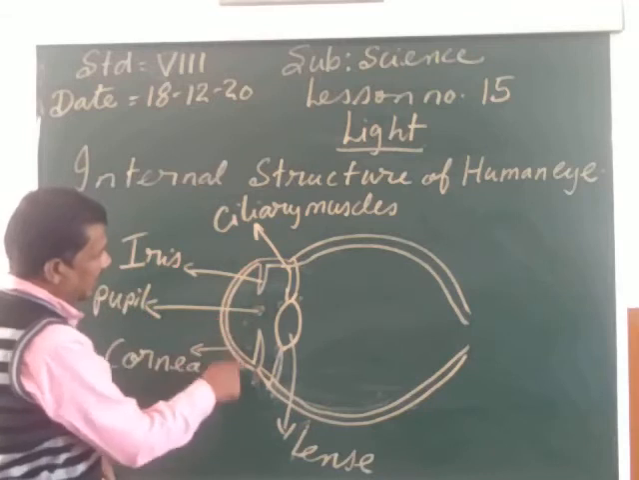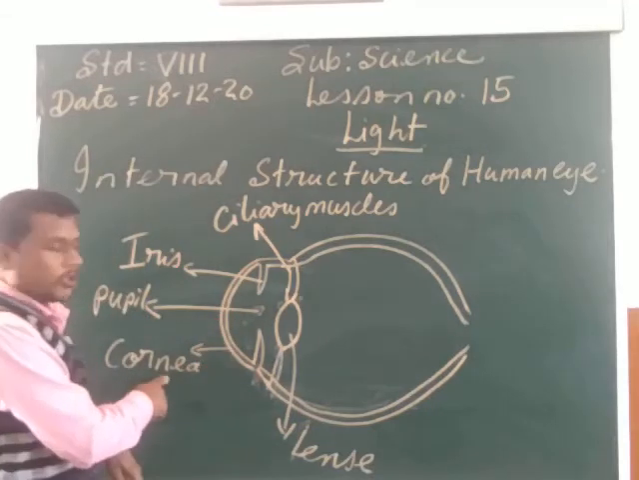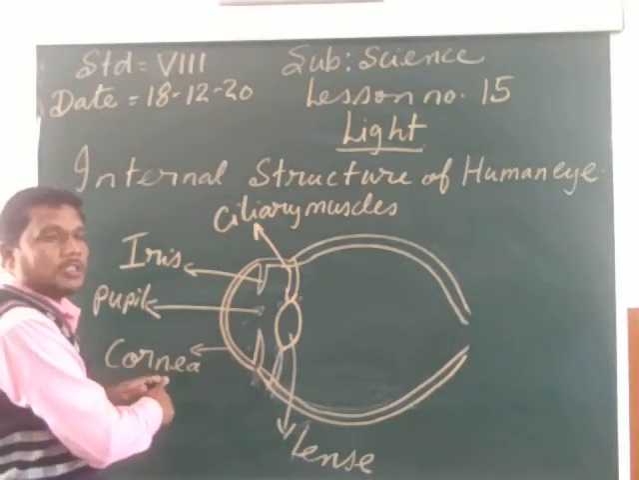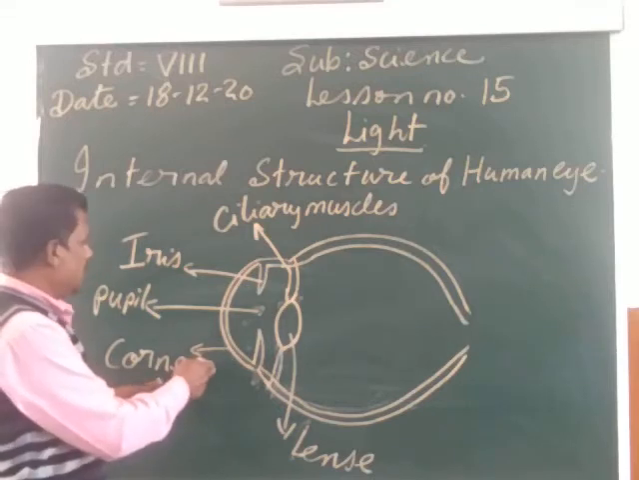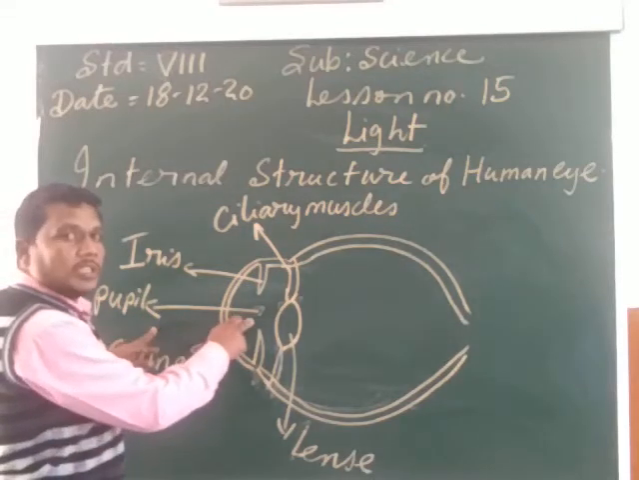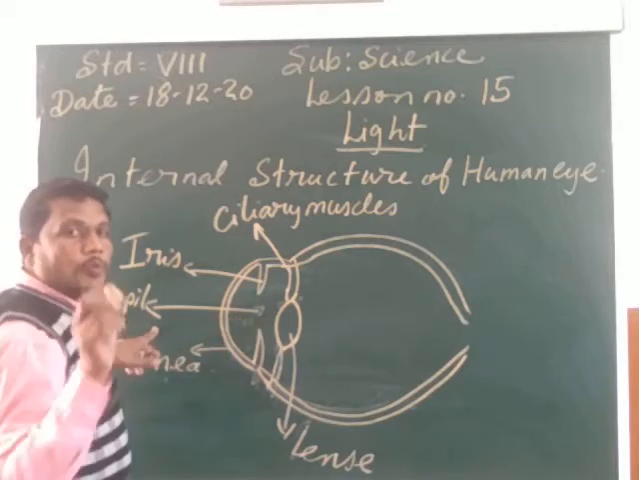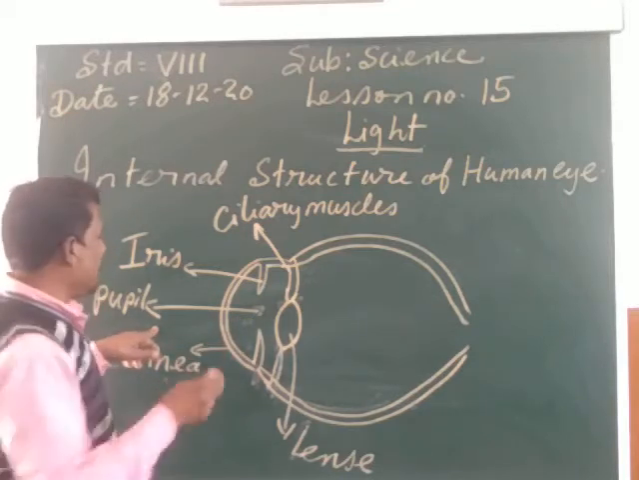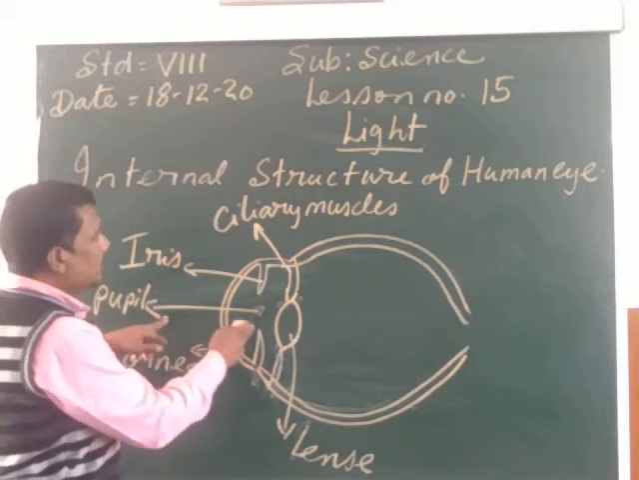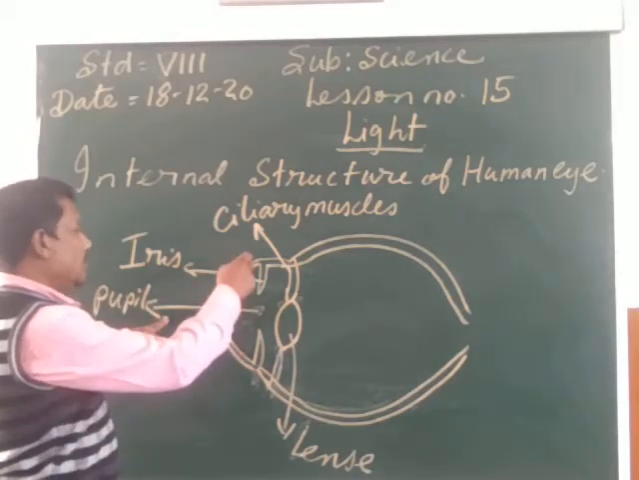The front bulb part of the eye is called the cornea. Cornea is made up of thin transparent tissue. Then after the cornea, you can see the pupil. What is pupil? Pupil is a small black hole from which the light is entering the eye. This pupil is in the middle.